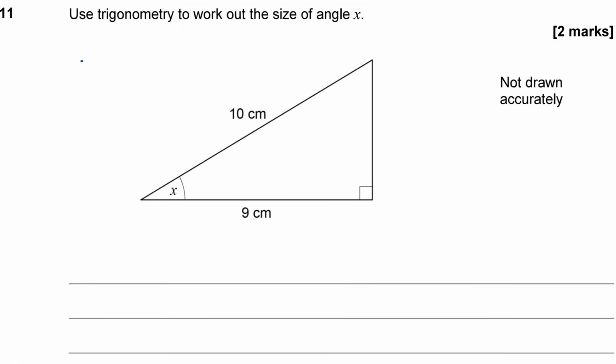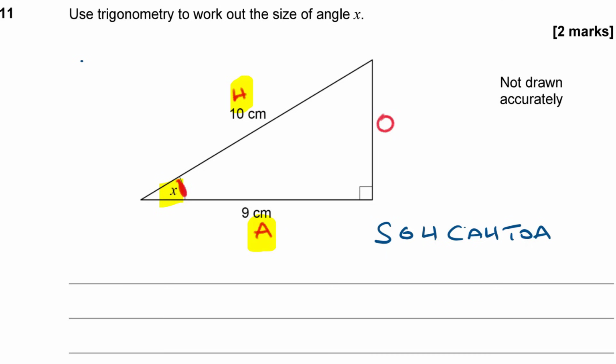Question 11. Use trigonometry to work out the size of angle x. Okay, right, so trigonometry is a right angle triangle, so it's about SOHCAHTOA, isn't it? Is that how you remember it? Now, easiest thing to do is just label up the sides first. Here's my angle down here. So that means that's the longest side, isn't it? So it's the hypotenuse. This 9 joins onto it, so it's the adjacent, and that makes the other side the opposite. So I have been given the adjacent and the hypotenuse, and I want x.